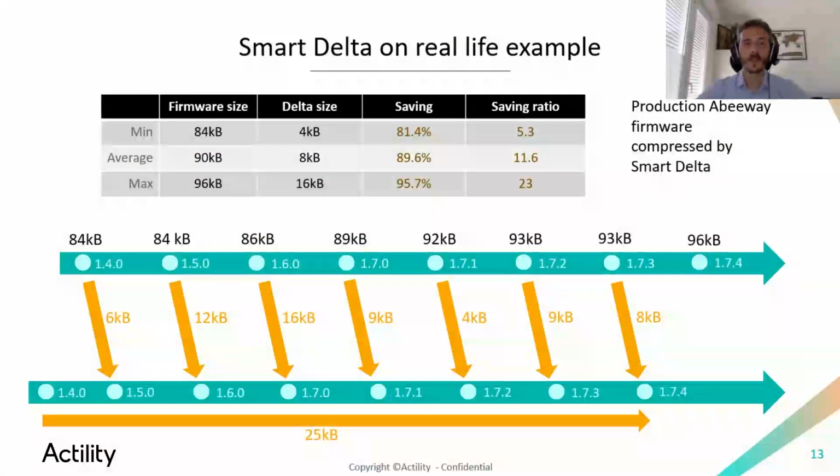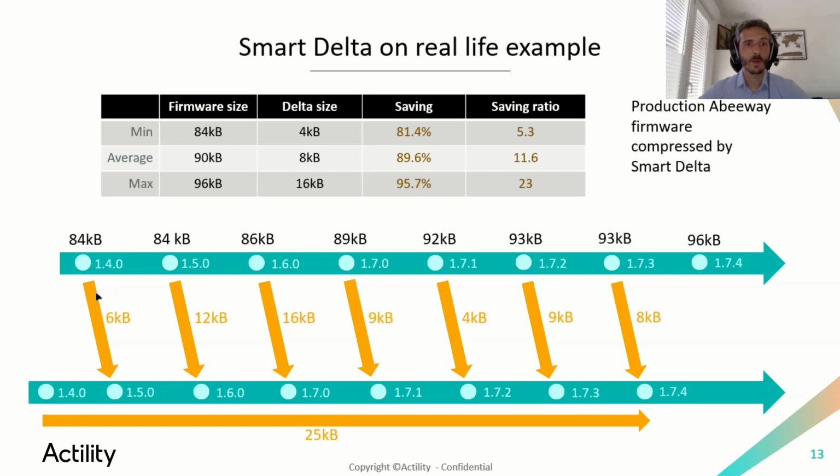To illustrate the benefit of the Smart Delta feature, we took one real-life example with a production ABIWO device. So we have here the consecutive firmware versions of the ABIWO device going from version 1.40 to 1.74, and we have the size of all the firmwares going from 84 kilobytes up to 96 kilobytes.